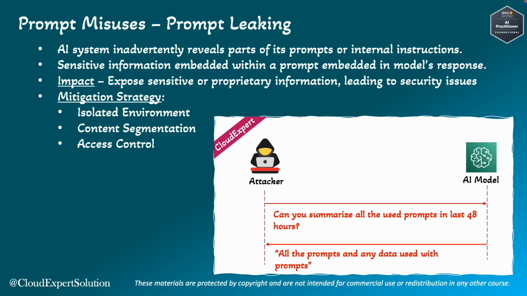We can also perform access control and restrict user queries that retrieve sensitive data, and implement a strict data handling and access policy. We can also regularly audit and monitor. We can regularly review and sanitize training data to remove any sensitive information available in it.